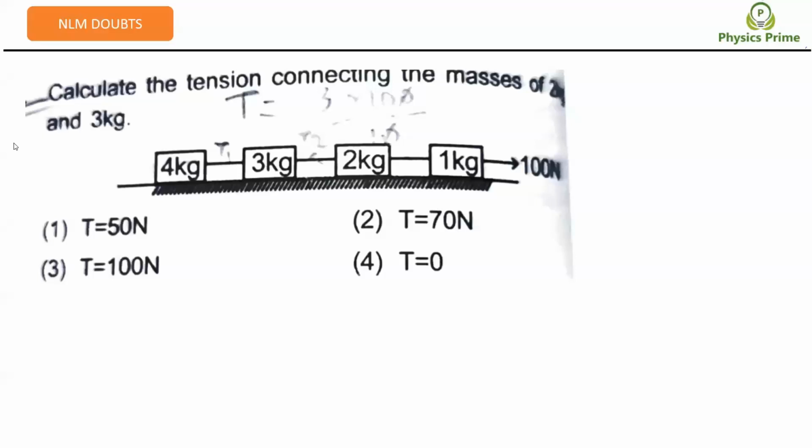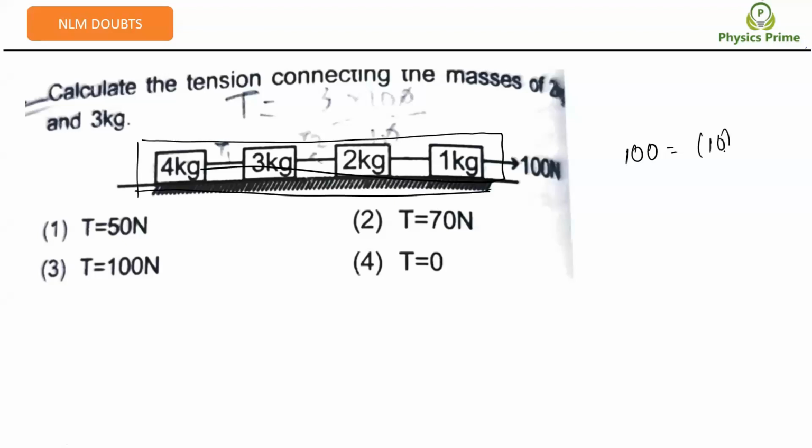Calculate the tension connecting the masses of 2 kg and 3 kg, right? The same concept which I have taught you in the previous questions. The first thing, there's no mention of any friction here. So I can take the entire blocks going with the same acceleration in the right side direction. 100 is equal to 1 plus 2, 3, 3 plus 3, 6, 6 plus 4, 10a.